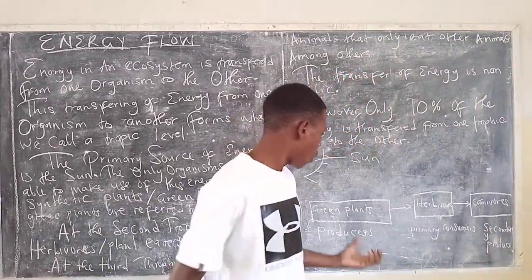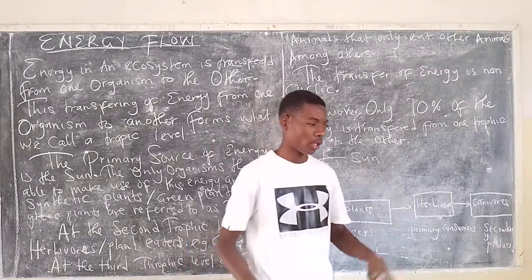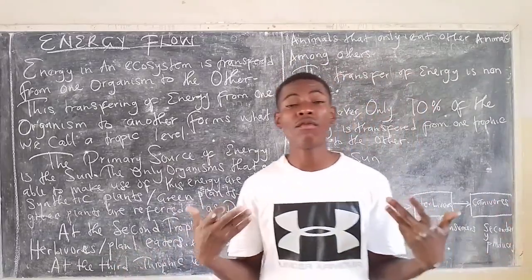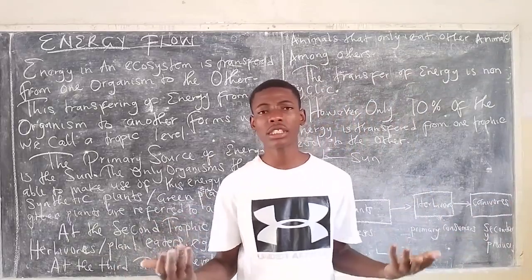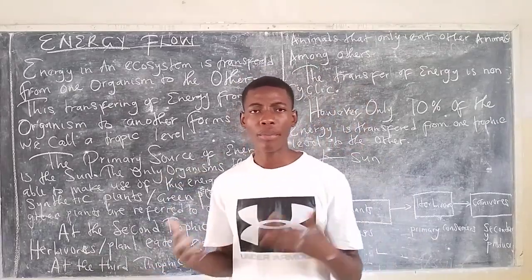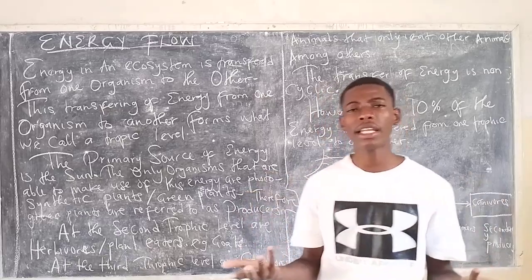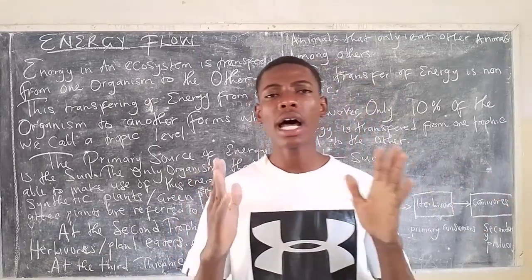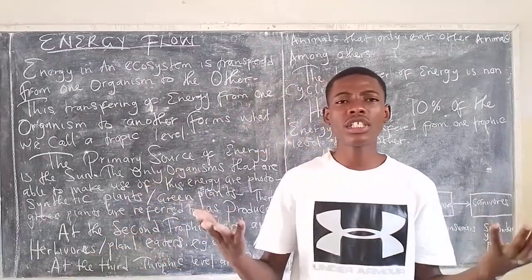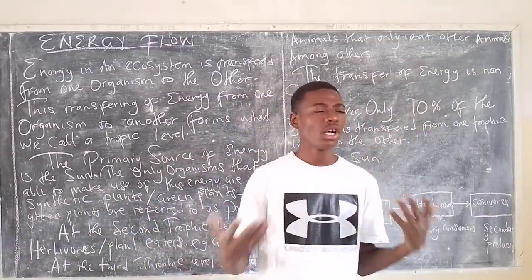However, of all the energy that the plants have made, only 10% is transferred to the next trophic level. So what happens to the 90%? The 90% is lost in various life processes. These life processes may include excretion, ingestion, breathing, and other things. Energy may be lost chemically, or it can be lost when an organism is moving from one point to another. For example, as I am talking, I am also losing energy. So the energy is lost.